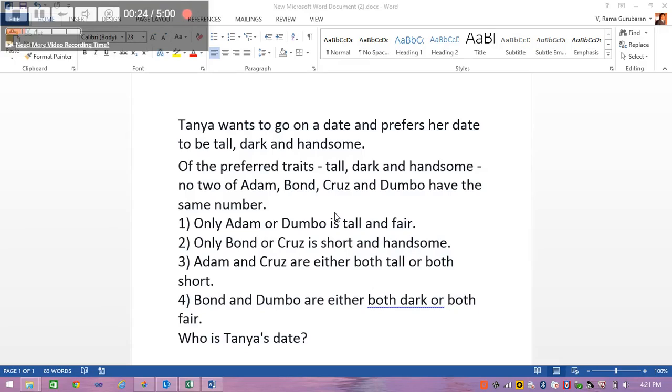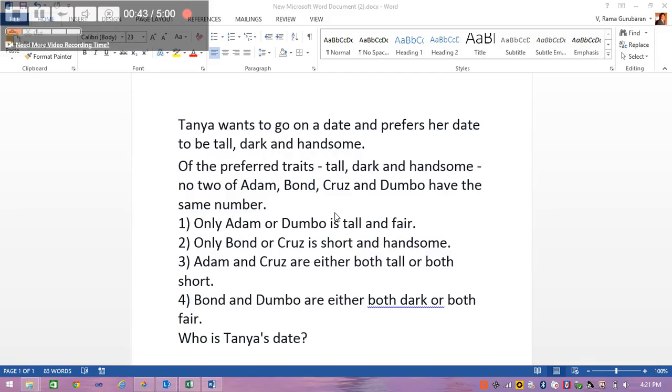So only Adam or Dumbo is tall and fair. Only Bond or Cruz is short and handsome. Adam and Cruz are either both tall or both short. Bond and Dumbo are either both dark or both fair. So who is Tanya's date?